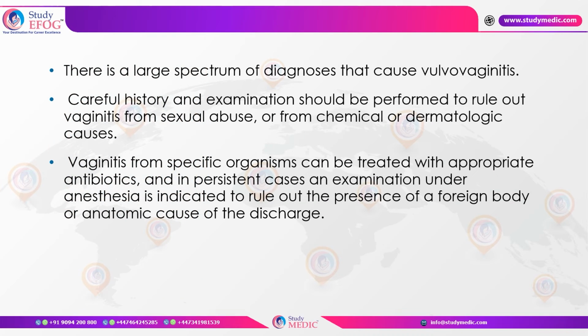When we look into the diagnosis of vulvovaginitis, it is a very large spectrum. So a careful history and examination must be done to rule out sexual abuse and to come to the etiology. When a particular etiology has been found and a particular organism has been isolated, then appropriate antibiotics will be helpful for the child.